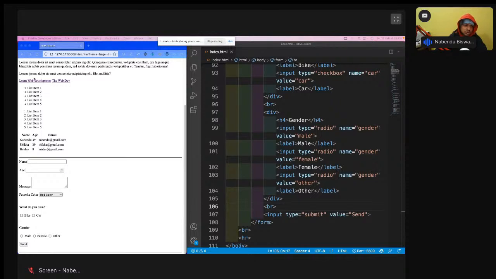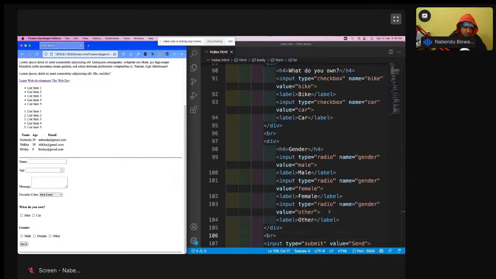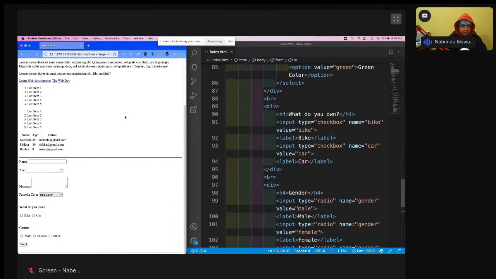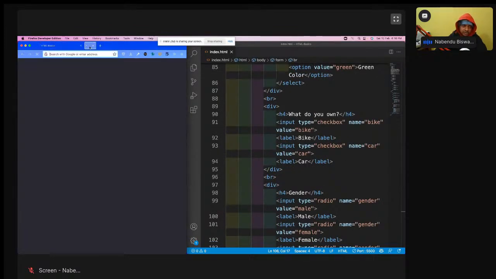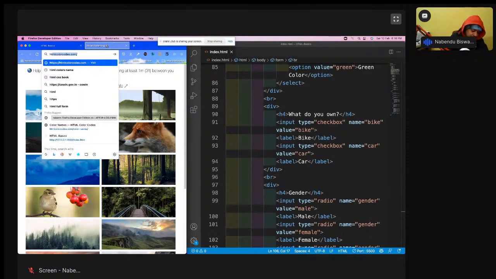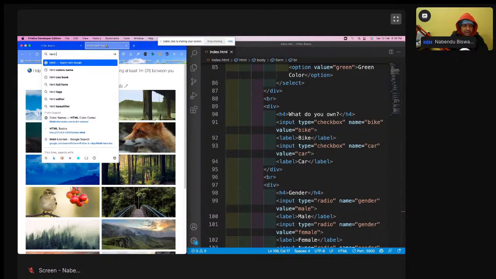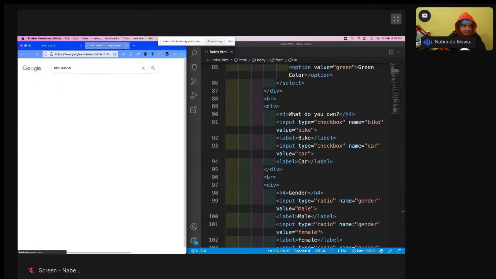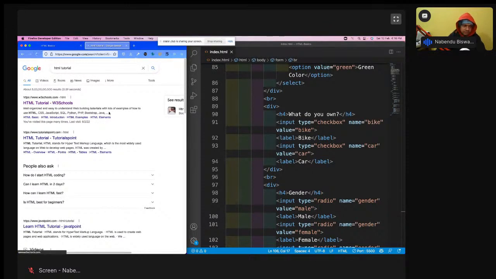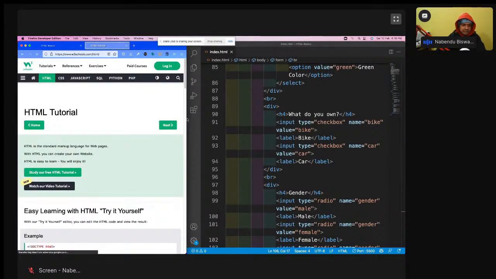I've shown a lot of input types and done all these things in a form tag, but there is still a lot to be learned about forms. You should learn a bit more, but as I've told you, you should not learn everything from W3Schools. What is W3Schools? It is a very famous site to learn HTML, CSS and more. You search for HTML tutorial, and most probably the first site to open will be W3Schools.